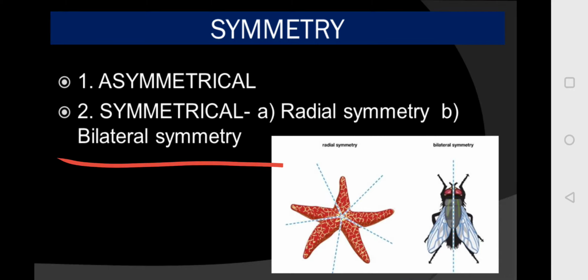In bilateral symmetry, you will see only left and right equal parts, and only one plane makes the mirror image. In radial symmetry, whichever plane you cut along, the body is divided into two identical halves. So this is clear.